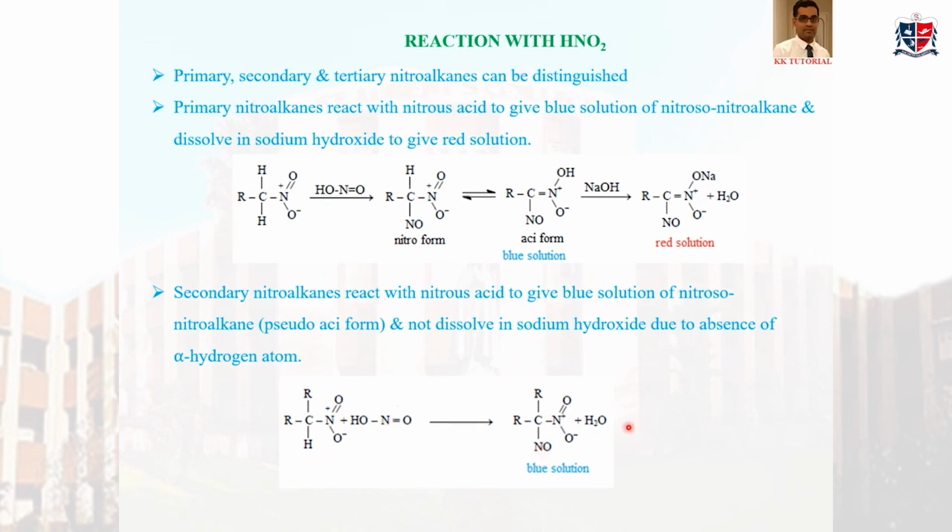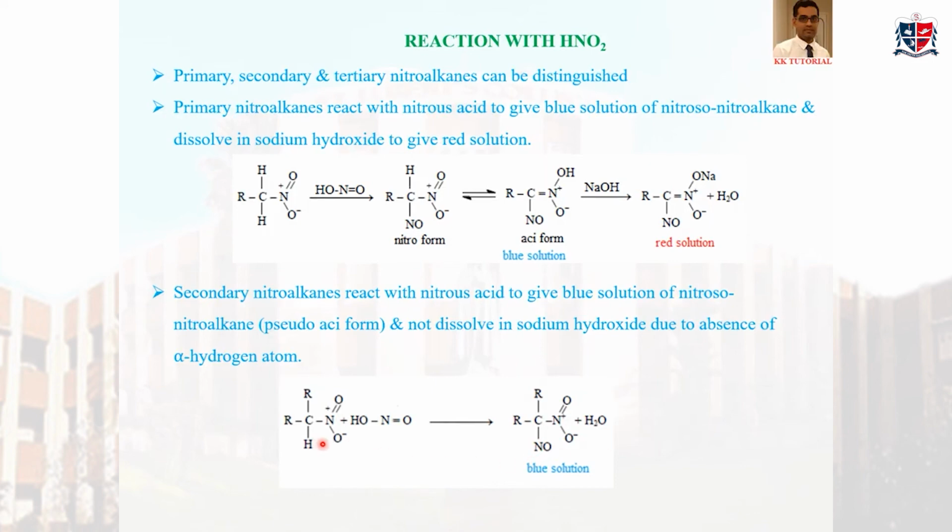So this nitroso-nitroalkane will not be converted to its acid form because there is no other hydrogen atom here. If there is another hydrogen atom here, it can be converted: that hydrogen bond will be shifted to here to become C double bond N, so that it will go as O minus and O minus will take H plus. So such a hydrogen atom is not here. Further alpha hydrogen atoms are not here, so it will stay here. Blue solution is formed. It will not be converted to a salt, or it will not be converted to a red colored solution.